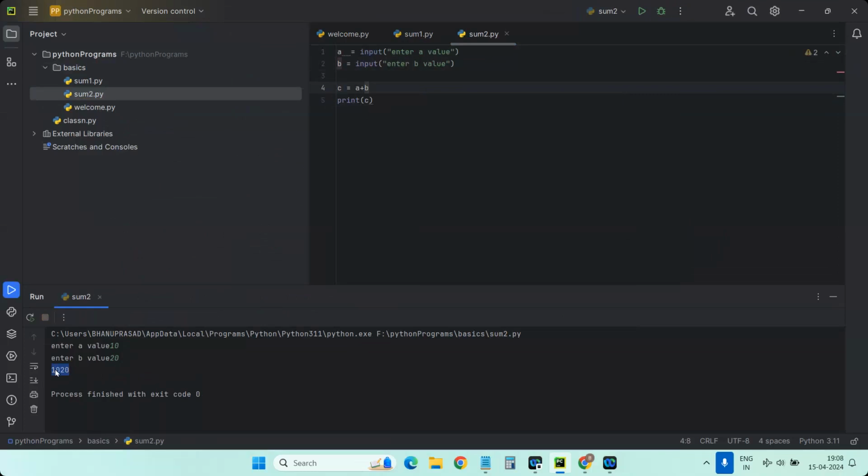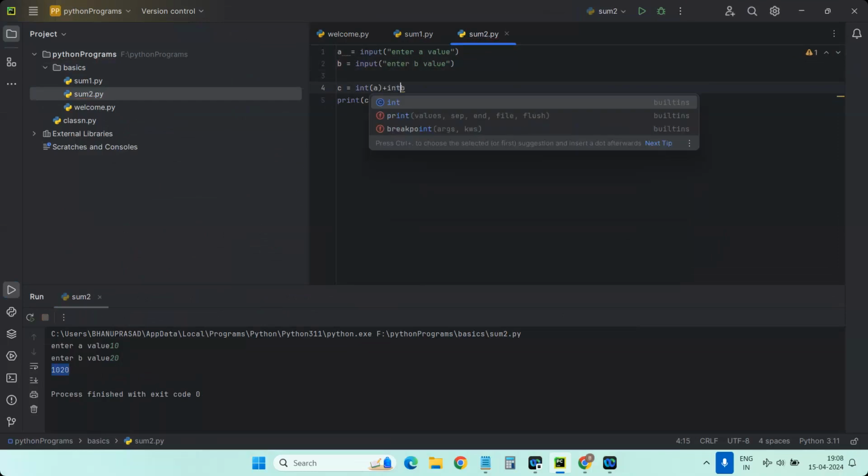So if you want to add them as numbers, you require to typecast them into integers before performing the operation. Like if you want to read something from the input statement, you require to typecast them, convert them to the respective numerical types. So that is what we are doing here. Like example, here if you see, I'm writing int of a followed by int of b.